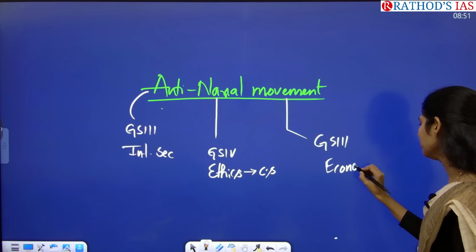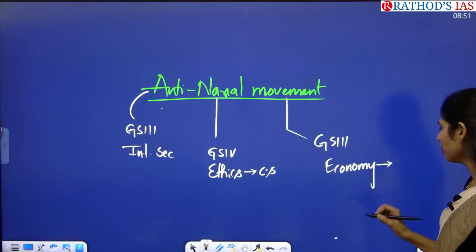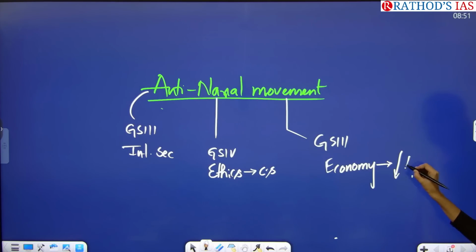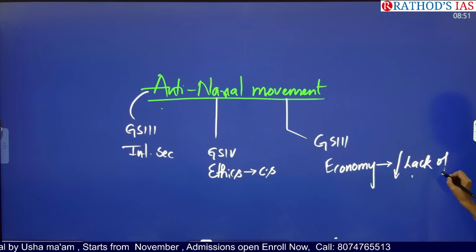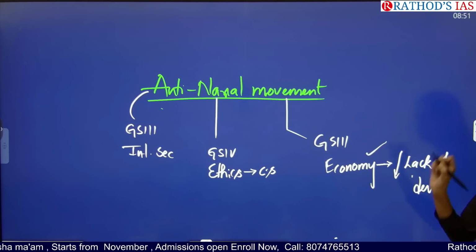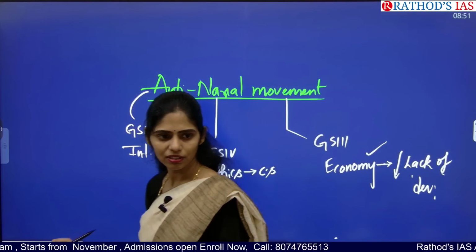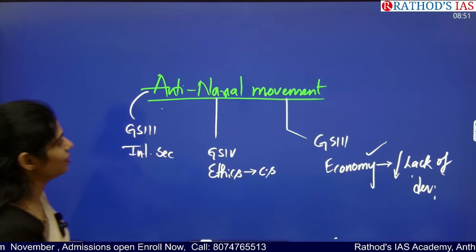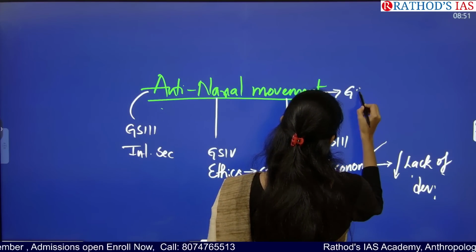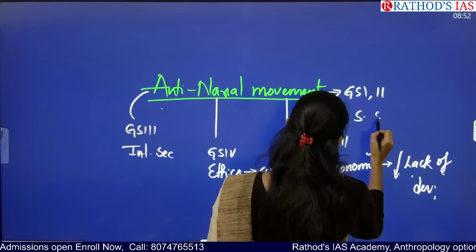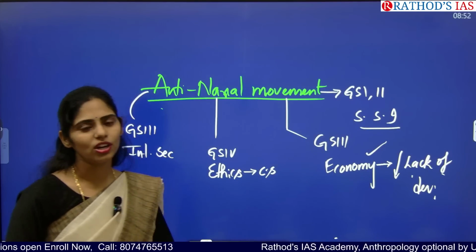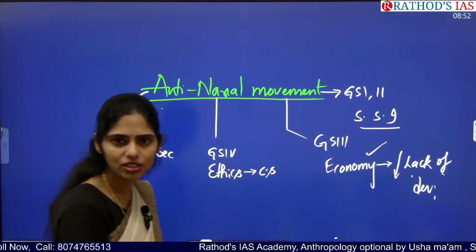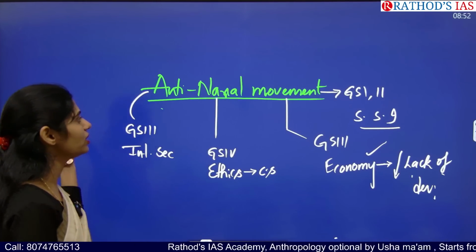Can I say even economy, can we connect? So what is the important reason for this Naxalism or left-wing extremism? It is because of lack of development, lack of infrastructure. So can I add that in the part of economy? Yes, right? So from these three subjects' point of view we can see, and even we can connect with GS paper 1 and 2 from society and social issues point of view. Because why is there a rise of this left-wing extremism? Because they are getting support from the locals, right? Local people, they are supporting them.